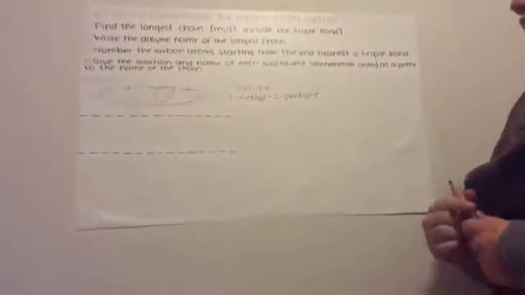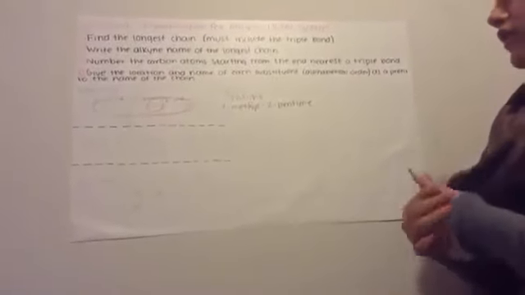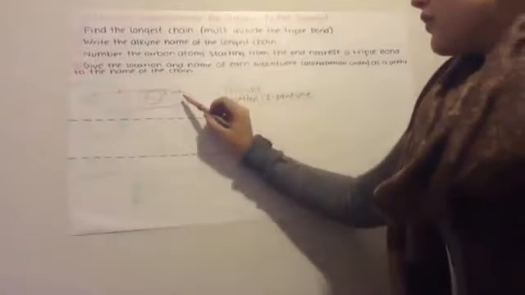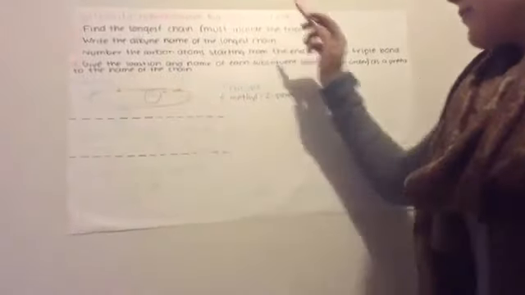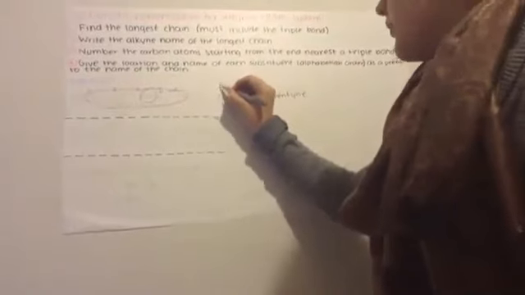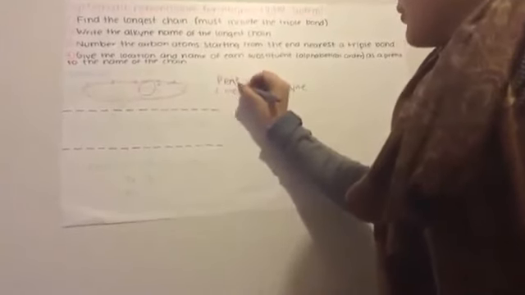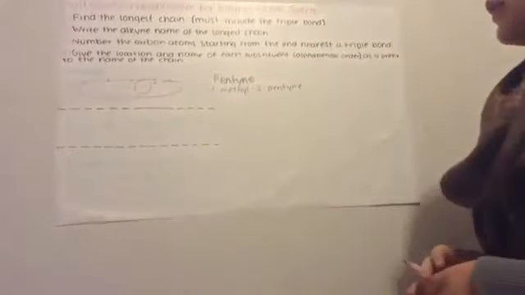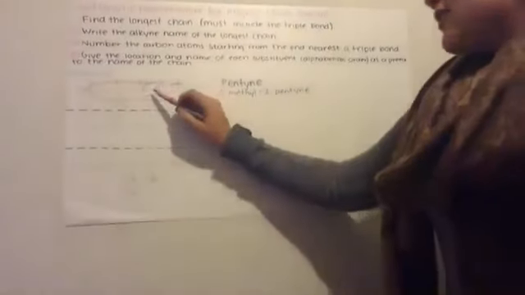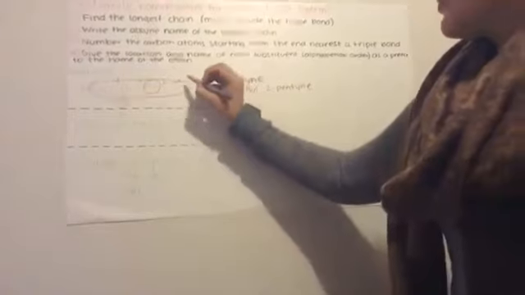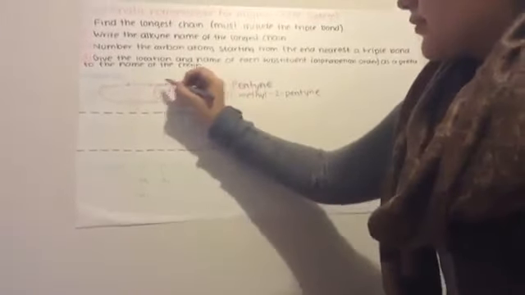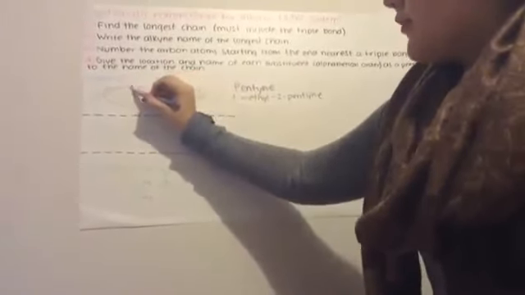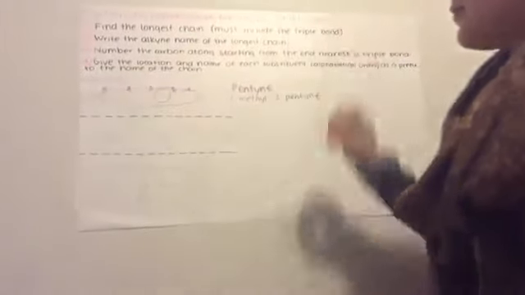Then write the alkane name of the longest chain. Since there are 1, 2, 3, 4, 5 carbons, this is a pentane. Then number the carbon atoms starting from the end nearest a triple bond. This is a triple bond, so we start with 1, 2, 3, 4, and 5.